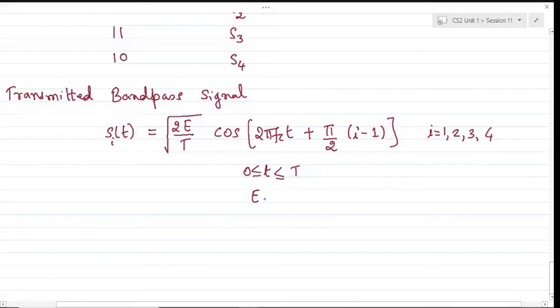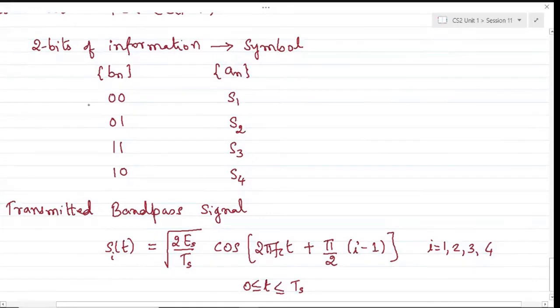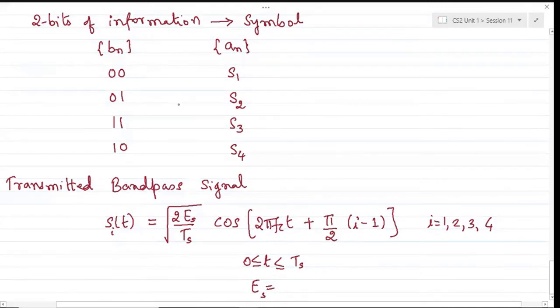And here, energy of each symbol, we'll call this symbol energy, and symbol duration. So what is the symbol energy here? Because there are 2 bits here, unlike if we compare with respect to the BPSK scheme, where individual bit had an energy of EB, since the 2 bits will form a symbol, we'll have twice the energy of an individual bit. So Es would be twice Eb. Naturally, the symbol duration will also be twice the duration of an individual bit. So that's the basic representation of this.